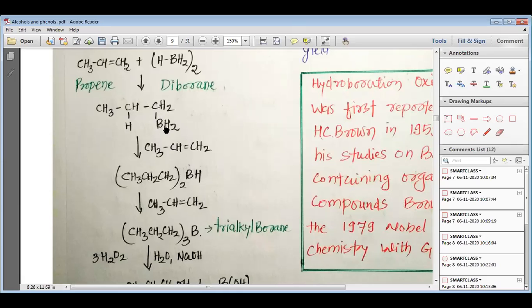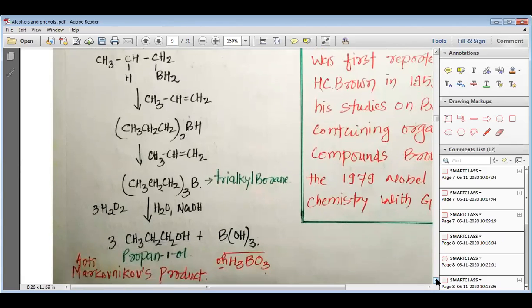By the displacement of another hydrogen with propene, this propyl diborane becomes dipropyl diborane, or even converts into tripropyl diborane. This tripropyl diborane, in general, is called trialkyl borane.